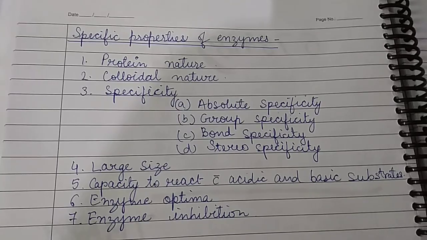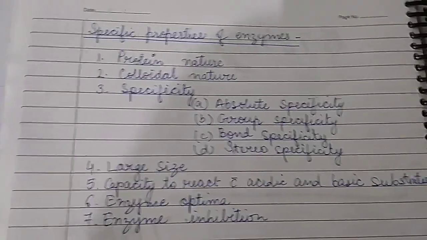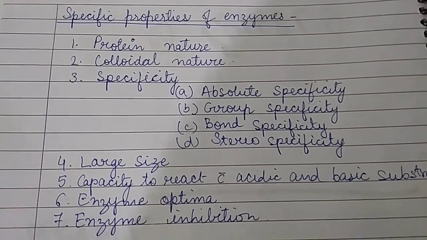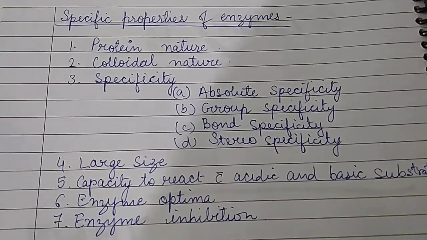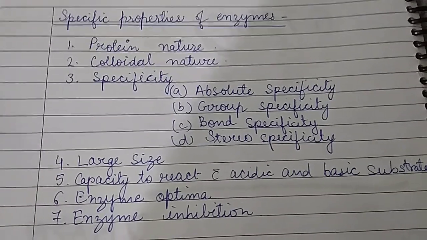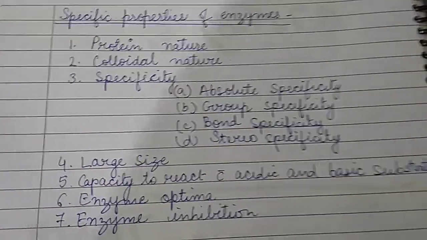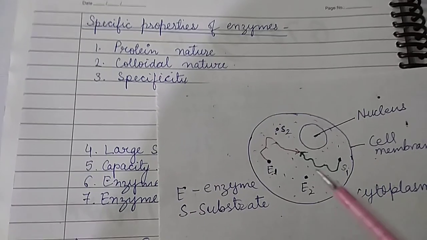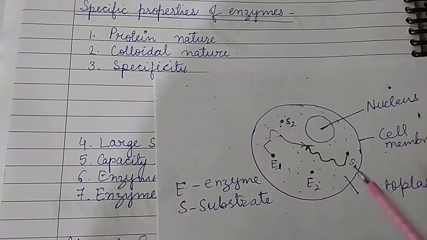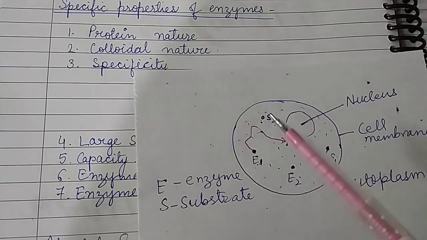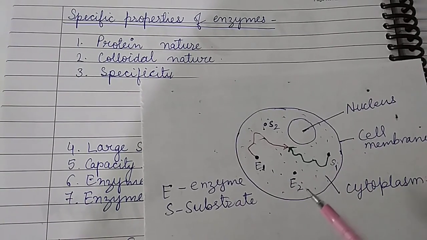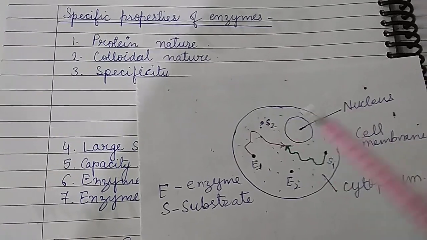Third point is specificity. Specificity is very important. All enzymes exhibit specificity for the reaction they catalyze, meaning enzymes are specific to a particular reaction. Specificity is actually the ability of an enzyme to choose its exact substrate. See, inside a cell there are many molecules, but E1 will act on S1 only and E2 will act on S2 only. That means enzyme 1 is made for substrate 1 and enzyme 2 is made for substrate 2.